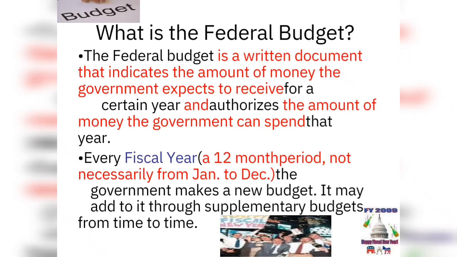Federal budget. A federal budget is a certain amount of money which a government is going to spend to generate revenue. For every fiscal year, the government has to make a new budget. A fiscal year is a 12-month period, not necessarily from January to December. A government may add to it through supplementary budgets or mini budgets from time to time, according to the need.